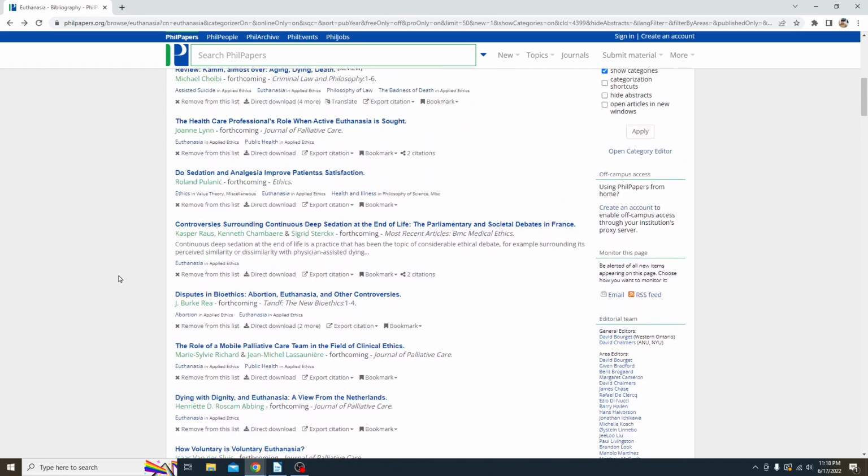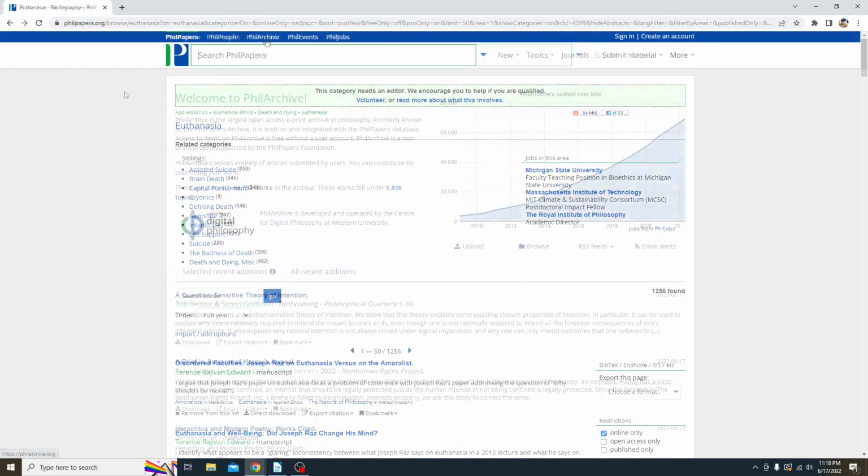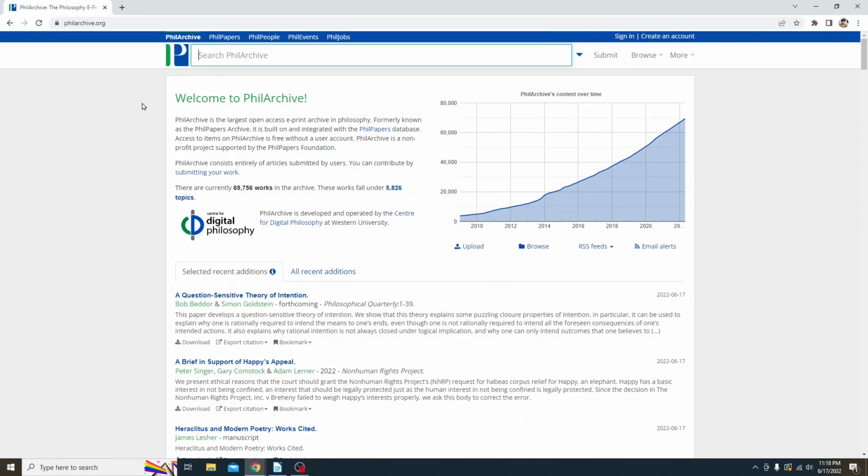Now I'd like to take your attention to the PhilArchive. We'll go up to the very top of the screen. When we were searching through PhilPapers, we were actually going through sources that are in the PhilArchive as well. Because PhilPapers is an index, everything in the PhilArchive is contained within PhilPapers. However, it might be useful for you to search just in the PhilArchive to make sure that what you're accessing is fully accessible to you and accessible through the PhilArchive as opposed to something like Google Scholar or other means.